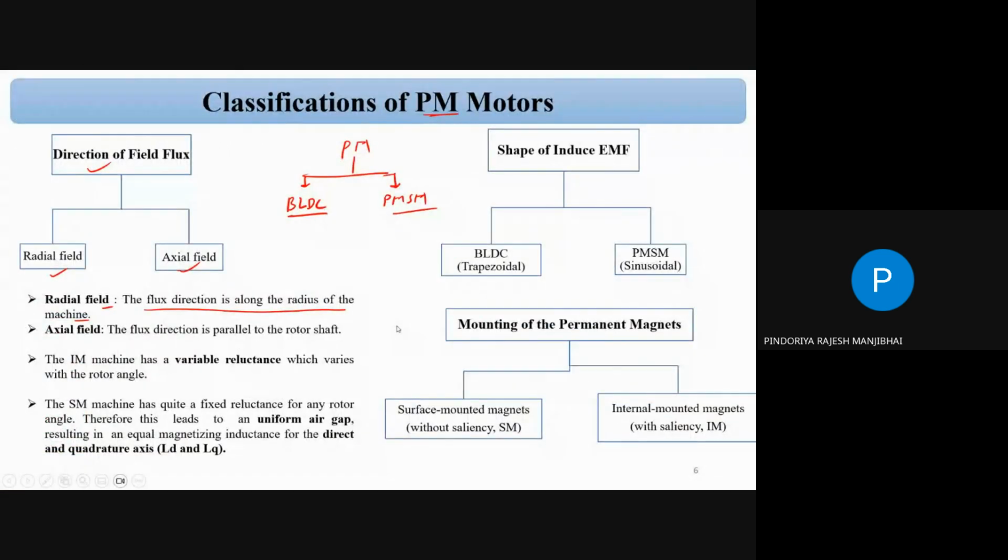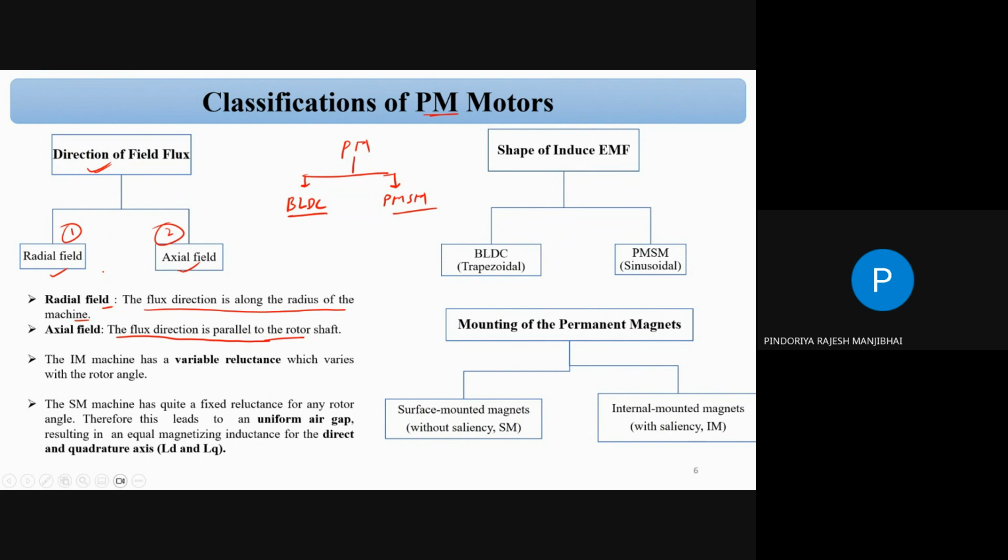Yes, so the second type is axial flux, where the flux direction is parallel to the rotor shaft. Then we can say it is an axial field. So finally, based on the direction of the field flux, we can classify into two categories: the first one is the radial field, and the second one is the axial field.